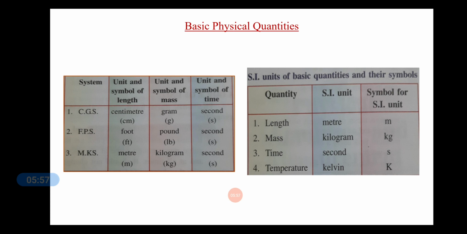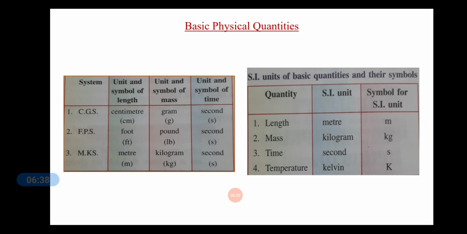The first one is the centimeter, gram, second, known as the CGS system. In this CGS system, the unit of length was taken to be centimeter, of mass it was gram, and of time it is second. Then the second system is the FPS, that is the foot, pound, second system. In this, the unit of length was taken to be 1 foot, which is equal to 12 inches. The unit of mass was taken to be pound, and the unit of time was taken as second.